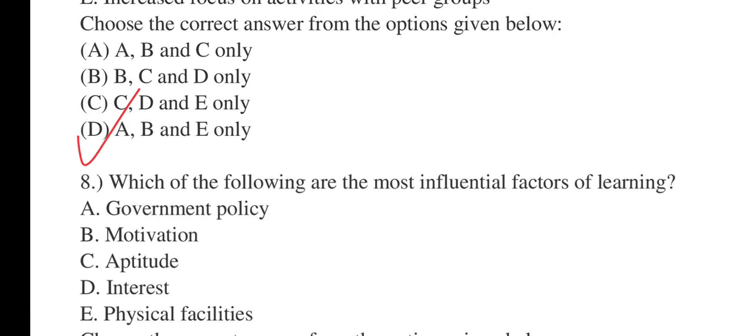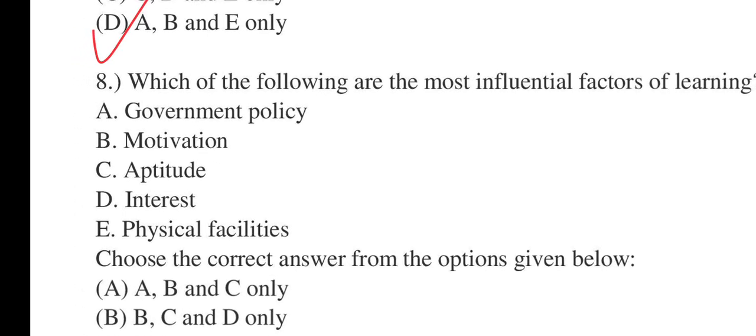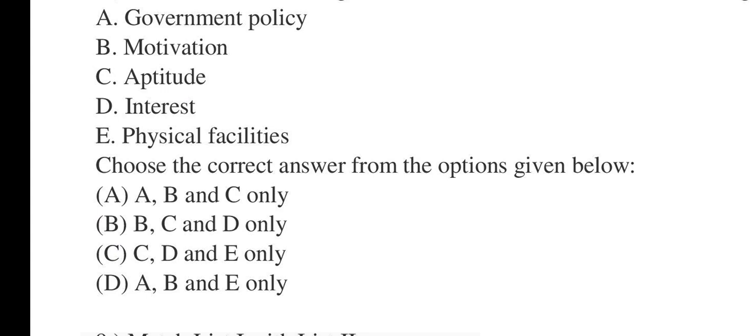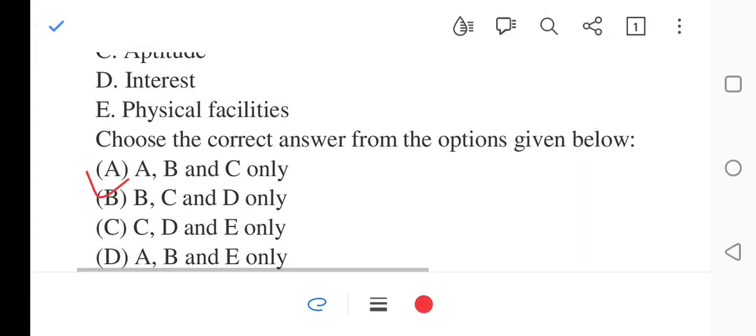Number 8 says, which of the following are the most influential factors of learning? A, government policy. B, motivation. C, aptitude. D, interest. E, physical facilities. Now choose the correct answer from the options given below. It will be number B, that is B, C, and D only.